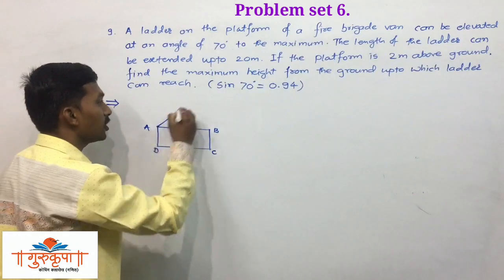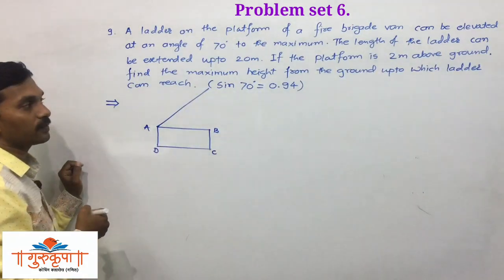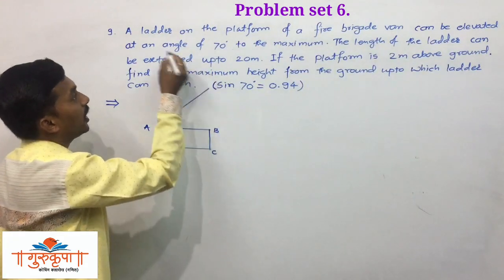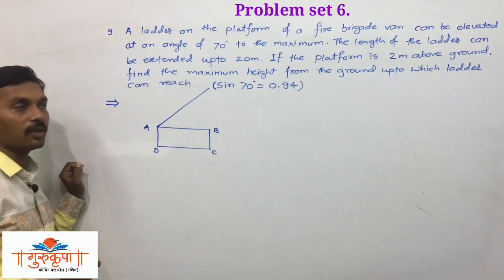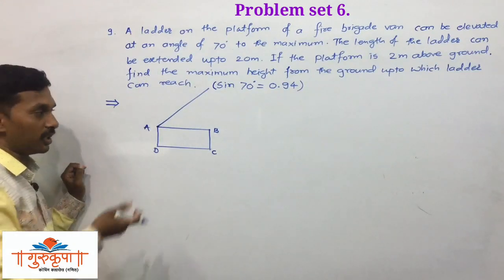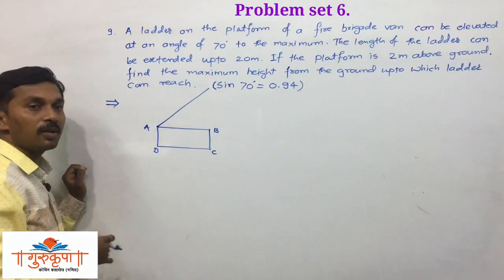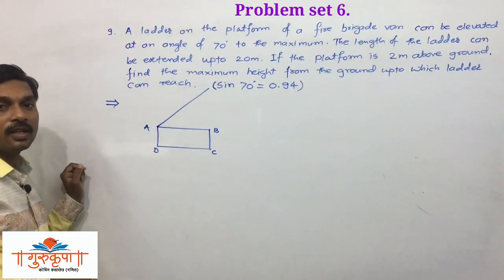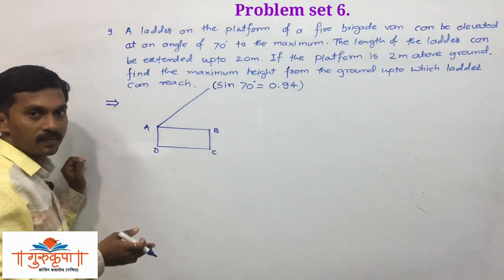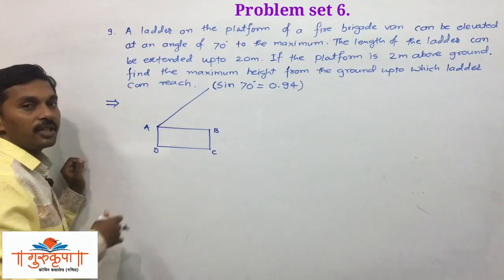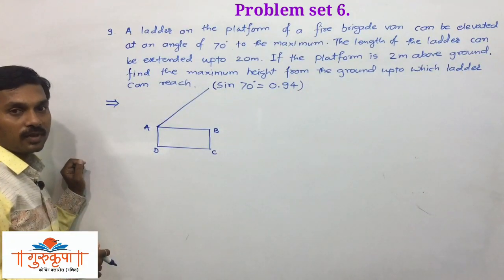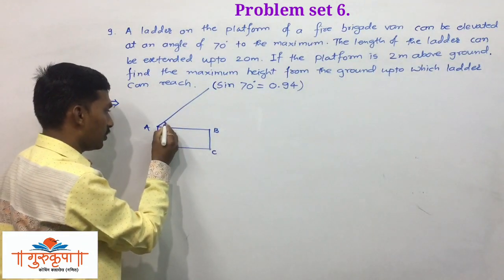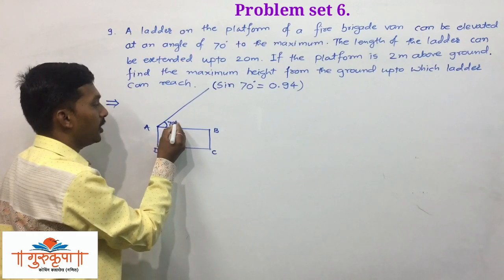And suppose this is the ladder which is having maximum angle of elevation, that is 70 degree. We cannot make the angle more than 70 degree, that is the maximum angle of elevation made by the ladder. It is given 70 degree. This angle is 70 degree.